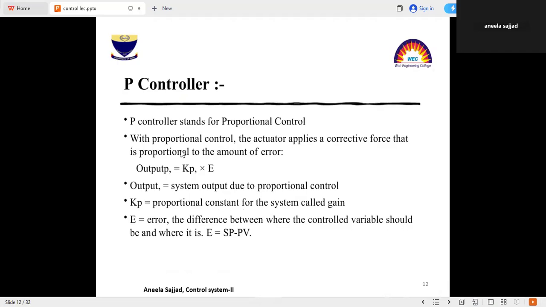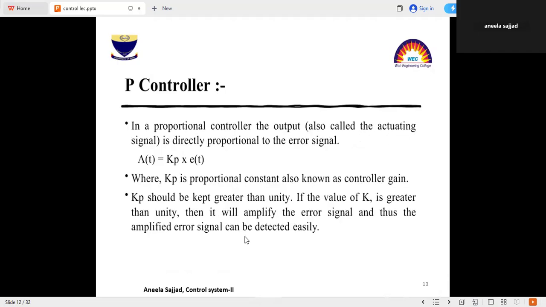With proportional control, the output of the controller will be equal to Kp into E, where the output is the system output due to proportional control. Kp will be the proportional constant, and E will be the error. E is the difference between the set point and the process variable. E will be the error, the steady state error when the system reaches its steady state position.